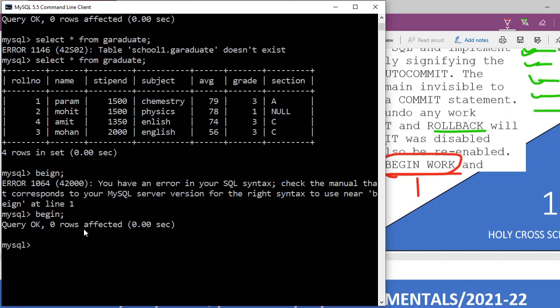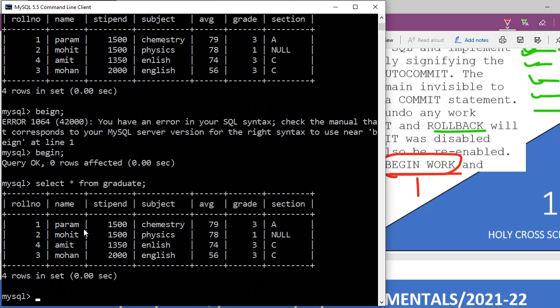First let me see the same thing, select asterisk from graduate. So that command is done. Now I am going to delete this Mohan. So in order to delete Mohan, what command am I going to write? Delete or drop? Delete.